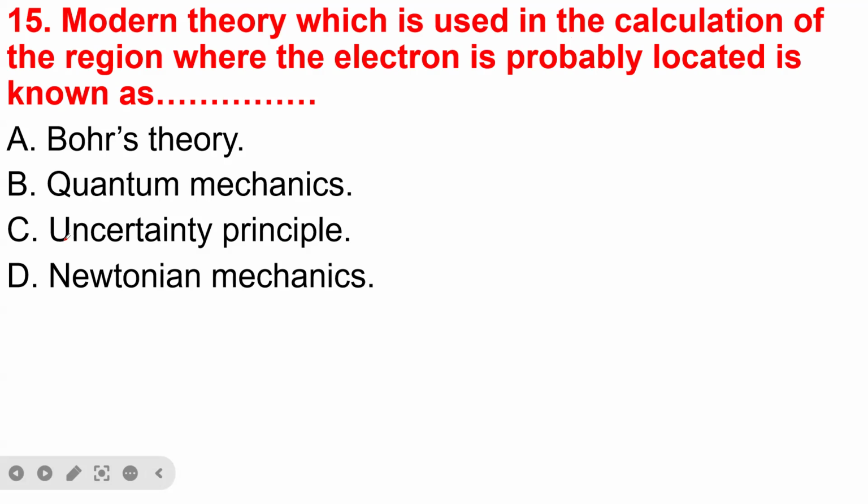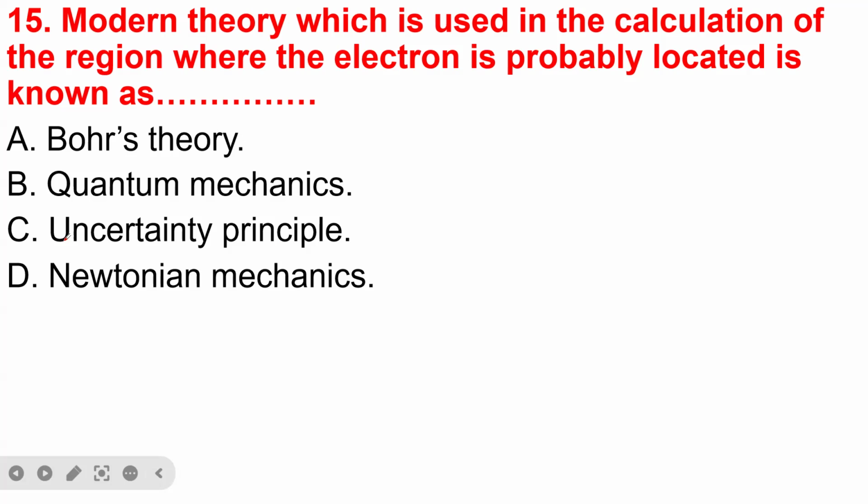Quantum mechanics is a modern theory used in the calculation of the region where an electron is probably located. You know there is the Heisenberg uncertainty principle, which stated that the momentum and the position of the electron cannot be determined simultaneously.